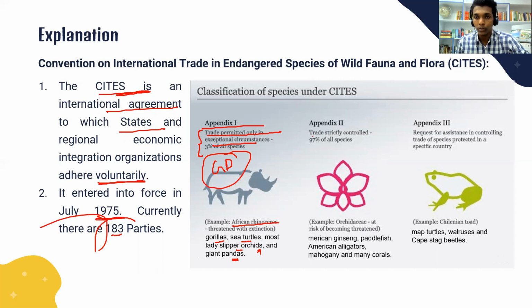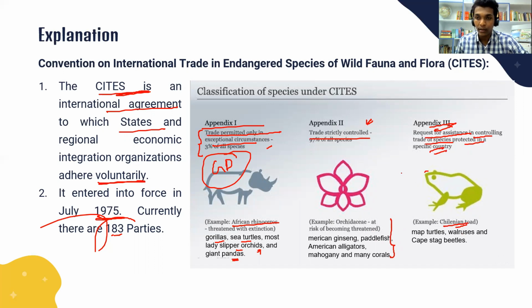In Appendix 2, trade is strictly controlled. It is not prohibited, and it is not made available only in exceptional circumstances, but generally trade is controlled. Okay, here we can see examples of the species mentioned in this appendix. And Appendix 3 is a request for assistance in controlling the trade of species protected in a specific country. For example, the Chilean toad.